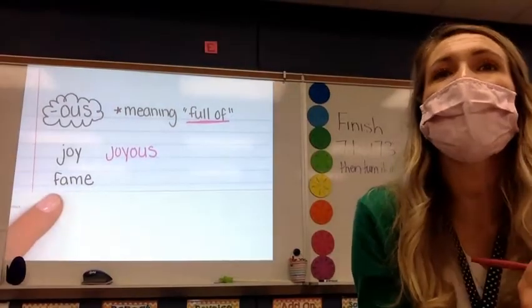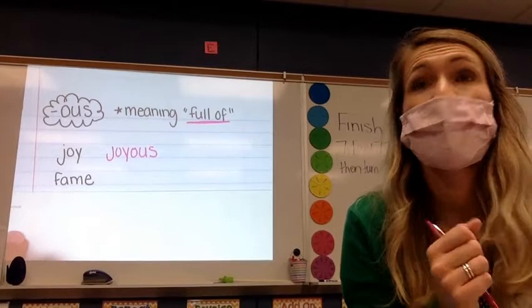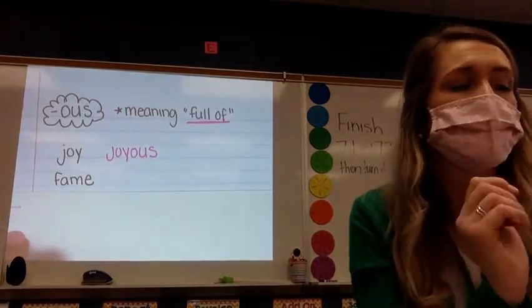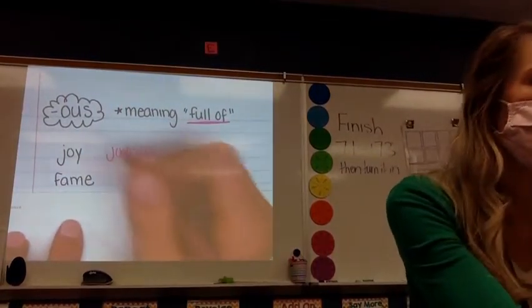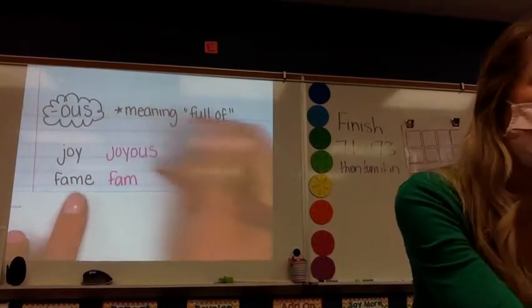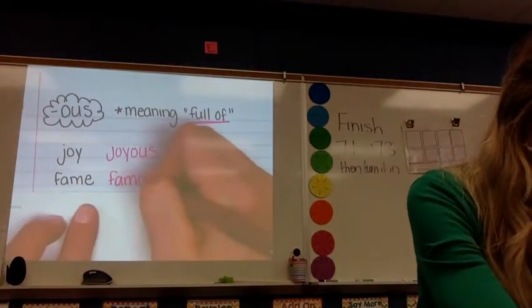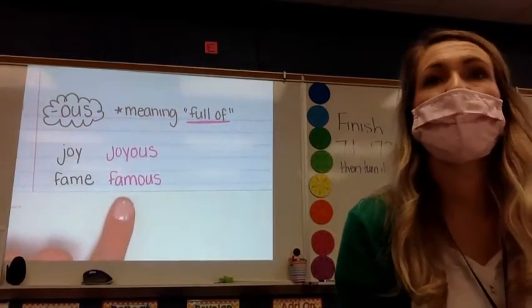Fame. We're going to add our ending to it. And what word are we going to make? Famous. But there's something different with this word that we need to do. In order to make the word famous, we are going to drop the E before we add the OUS to make the word famous.